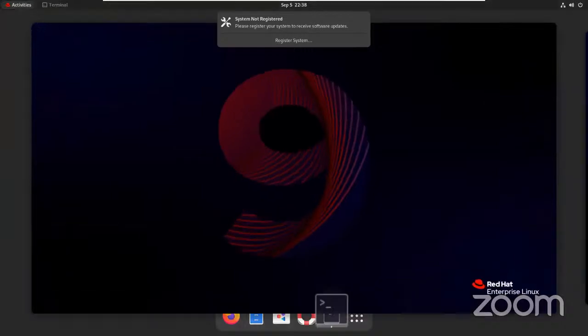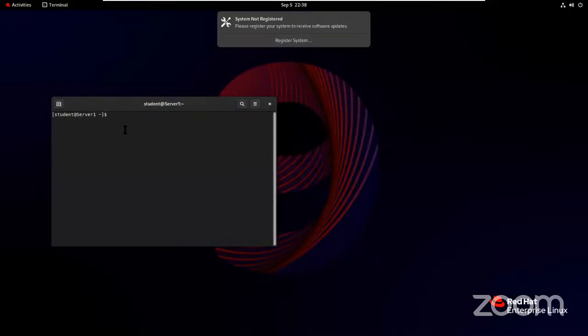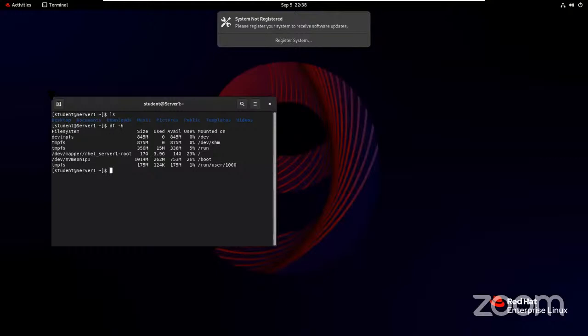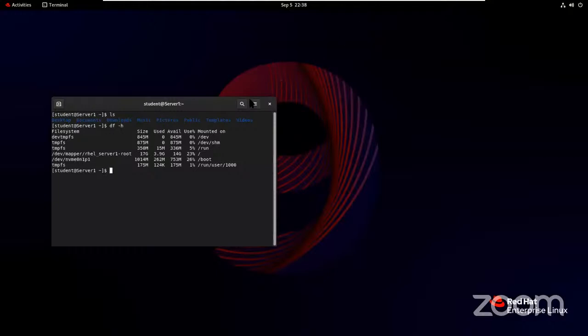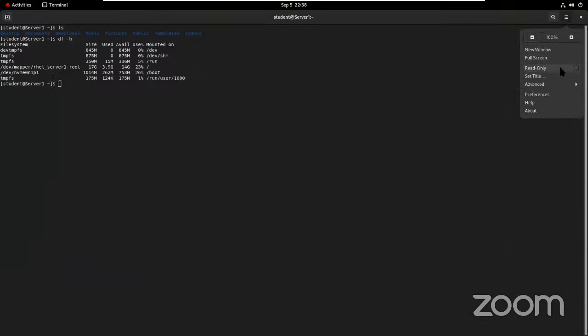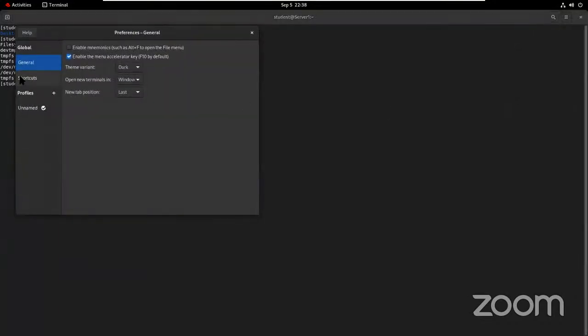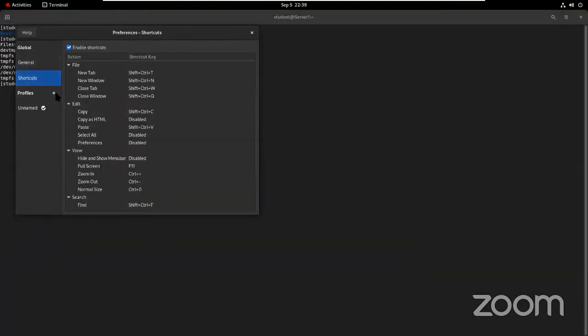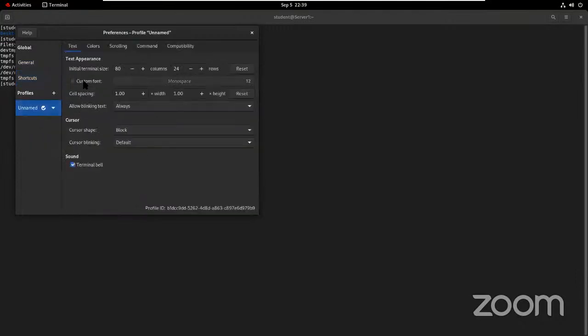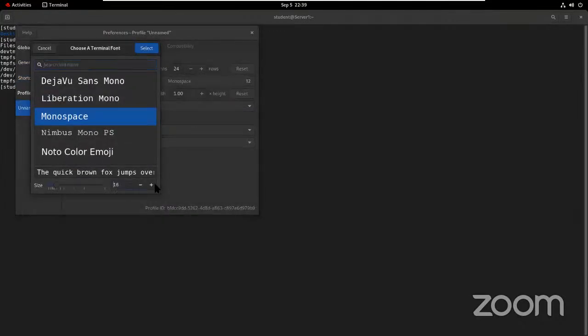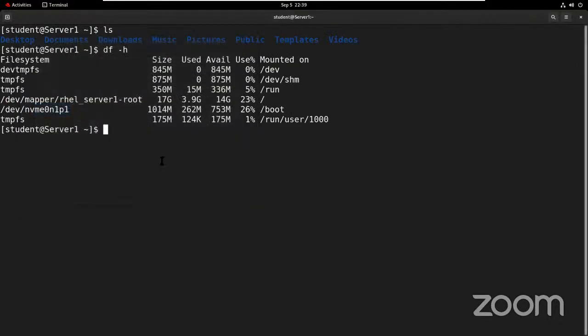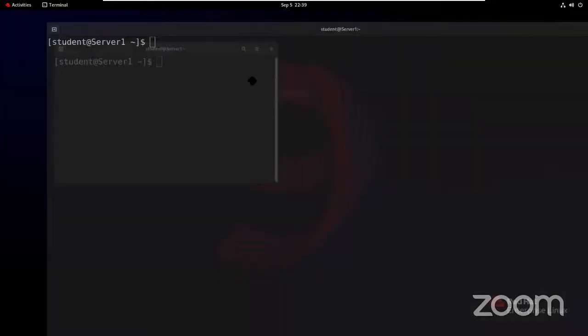There is one application, terminal. So in this black box, we are going to write the commands. We are going to type. We are going to learn Linux basically in this terminal application. So what I'll do is I'll just increase the font size so that next time we have proper font. Hold on. Yeah. So now it looks better, right? So we are going to learn all the commands on this terminal application.